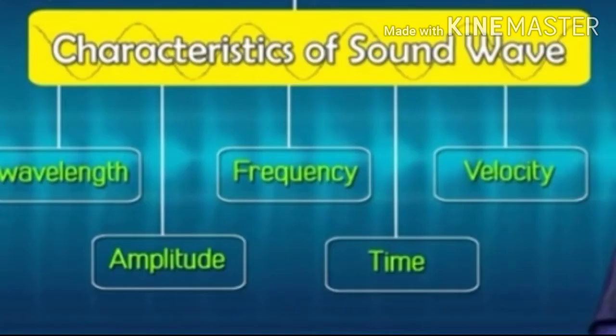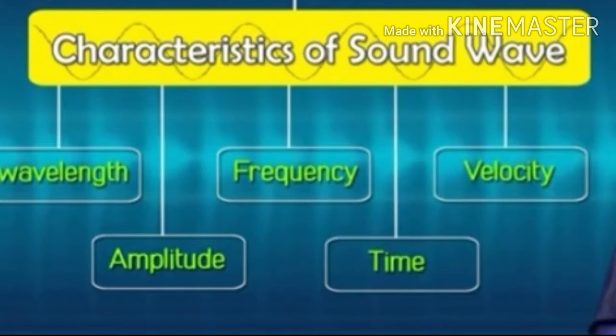Clear? Here we'll get the 5 characteristics of sound wave. Number 1, that is the wavelength. Number 2, amplitude. Number 3, frequency. Number 4, time period. And last one, number 5, that is velocity. Clear? Before proceeding to these characteristics, first you have to understand wave.